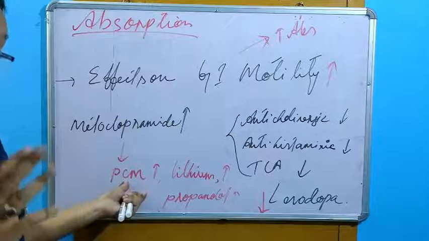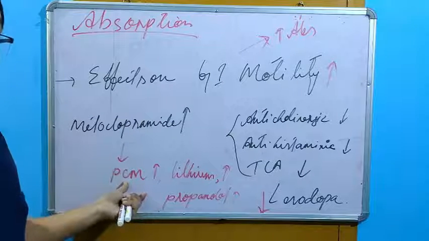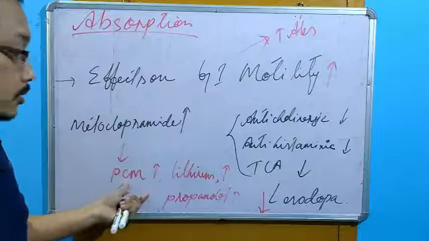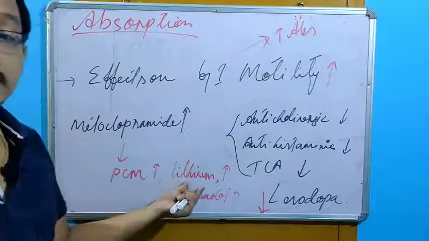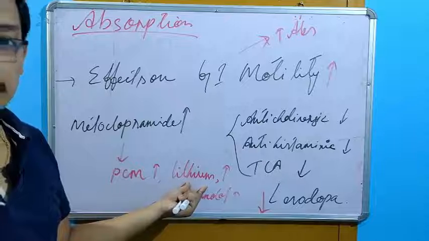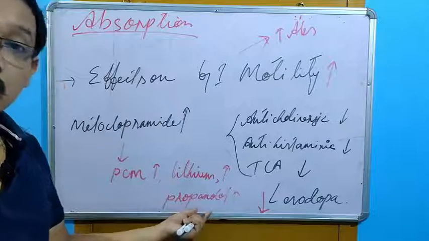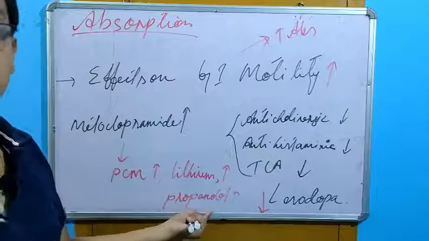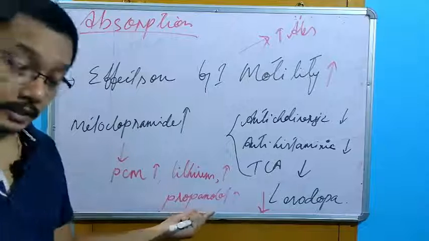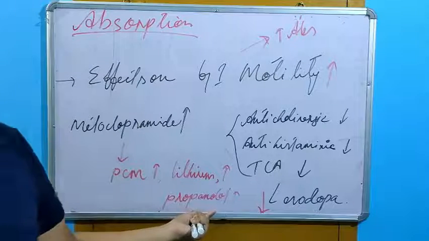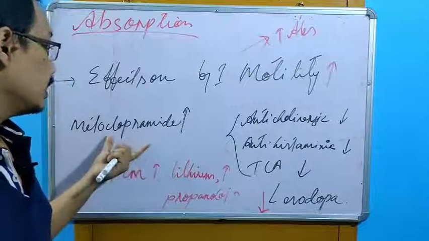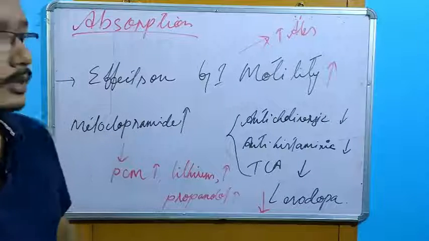And apart from this, we also have certain deleterious interactions: an increase in the lithium concentration, which is a mood stabilizer, will cause problems. Propranolol, heart problems will be there if the propranolol absorption is increased because of this metoclopramide. This is an example only.